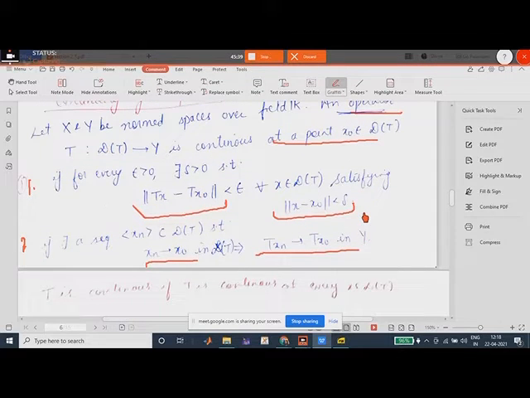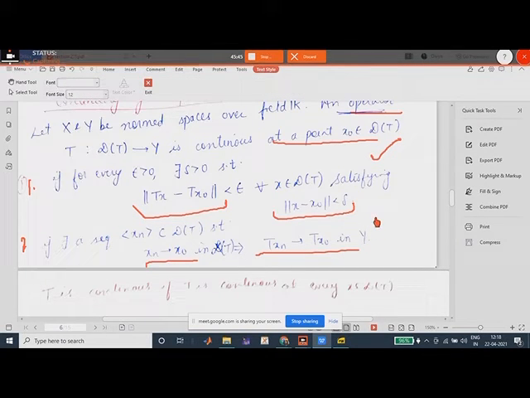But that is the actual definition. What we'll do is we'll prove that this sequential criteria holds. We do not know if this holds or not. We will prove that the second definition is also equivalent to the first definition, right?